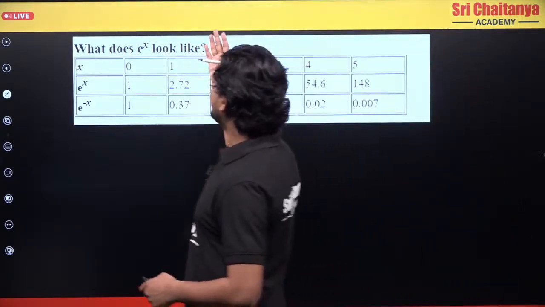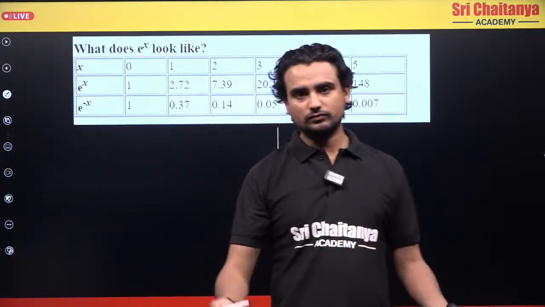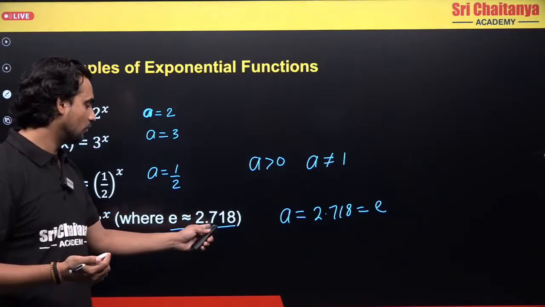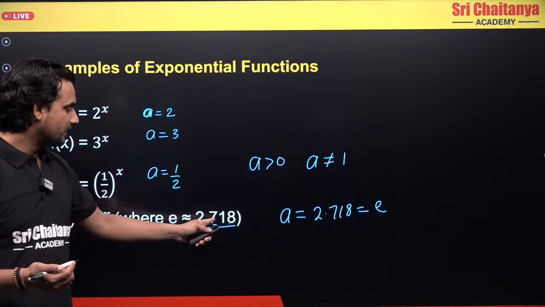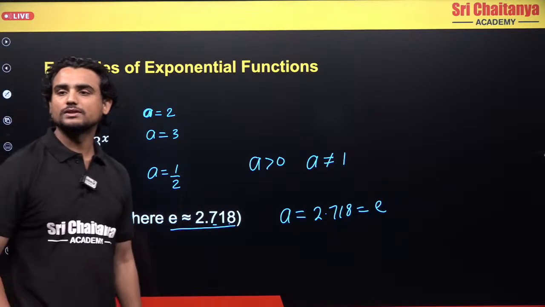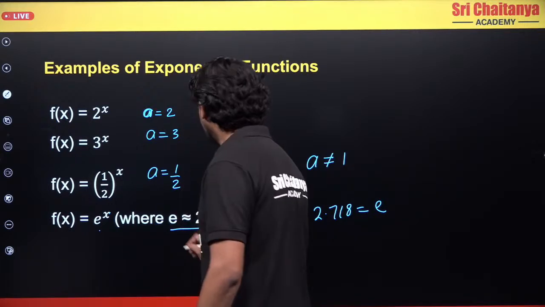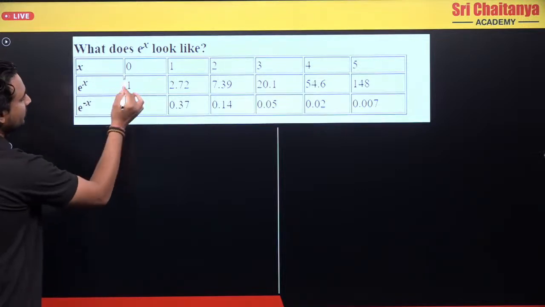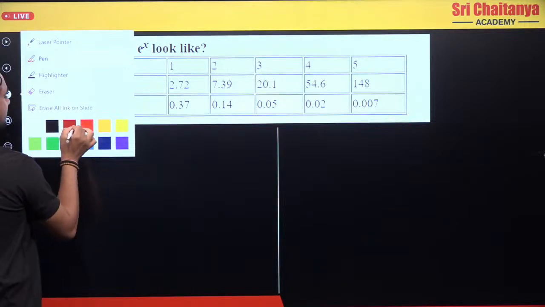So what does e raised to power x look like? Now I want to draw a graph. Let's look at what e is. e is 2.7, I am rounding this off. See, 2.7 and this is 1 and this is 8. So I can round this second digit 1 to 2, so I can say this is 2.72. Here I am using this 2.72. So let's understand that 2.7 raised to power 0, what is x? 2.7 raised to power 0, yes, I can write this like this.